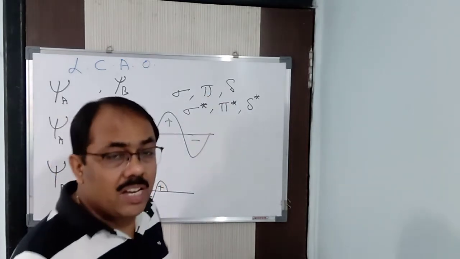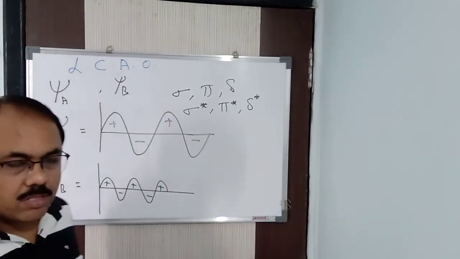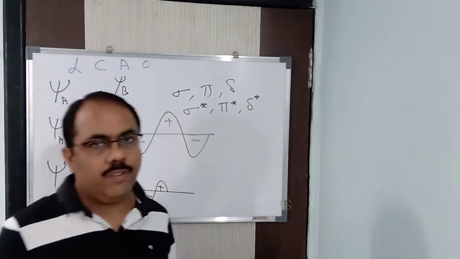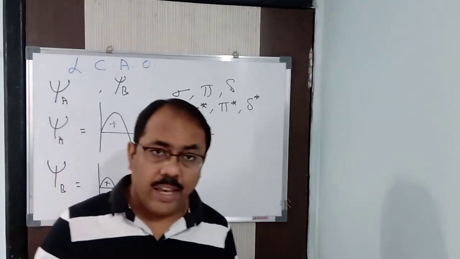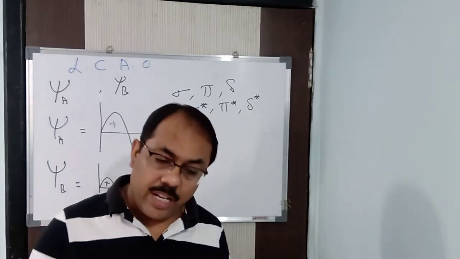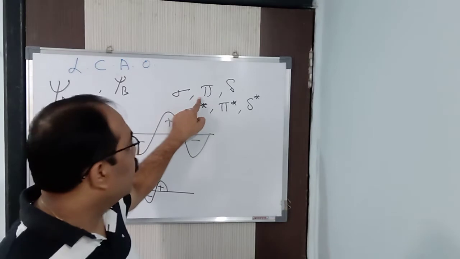So when the two waves are in the same phase, it undergoes constructive interference. I am drawing the diagram, I'll show you. Just let me explain the theory part. Constructive interference is where the electron density is increased and energy is released, and it gives rise to a bonding molecular orbital.